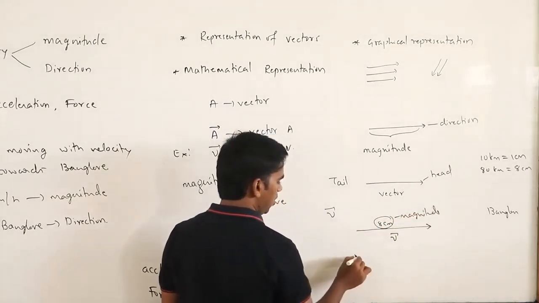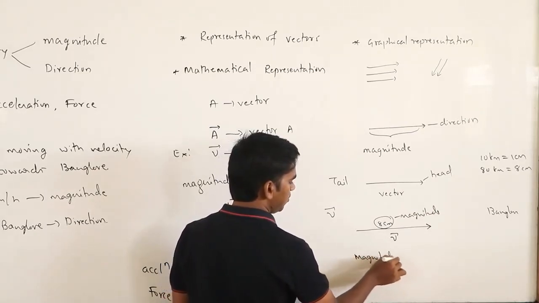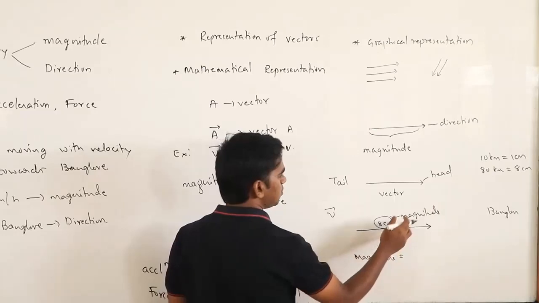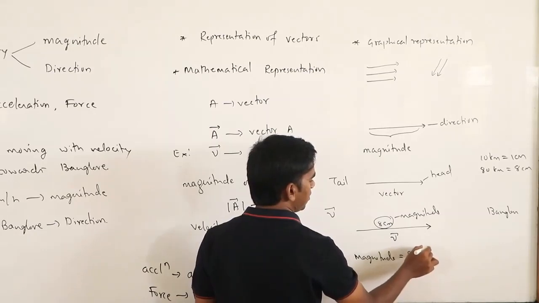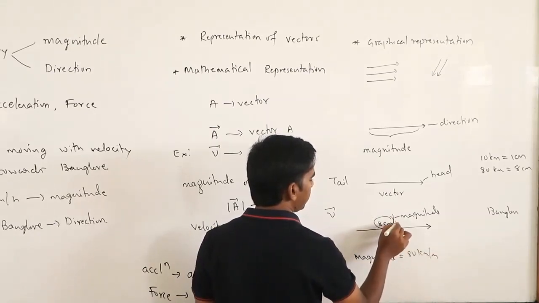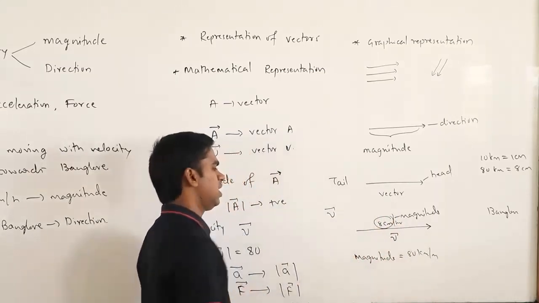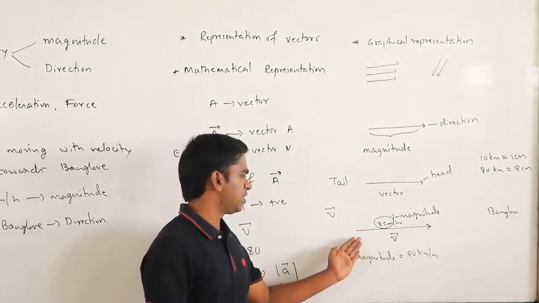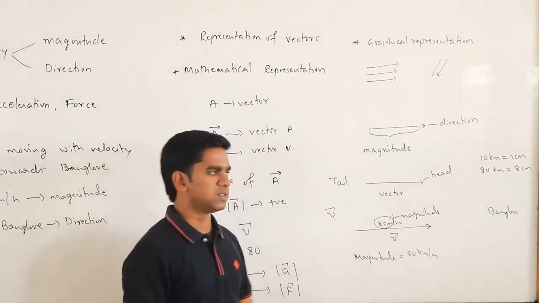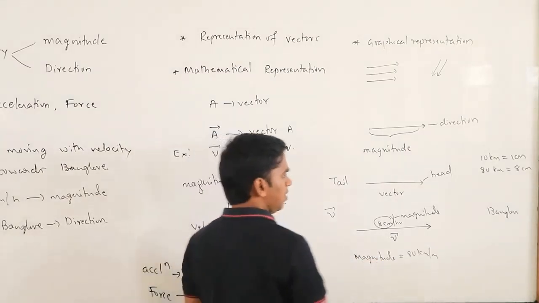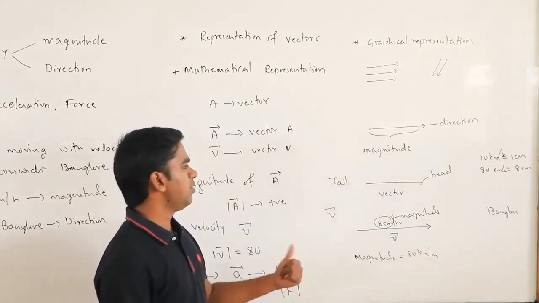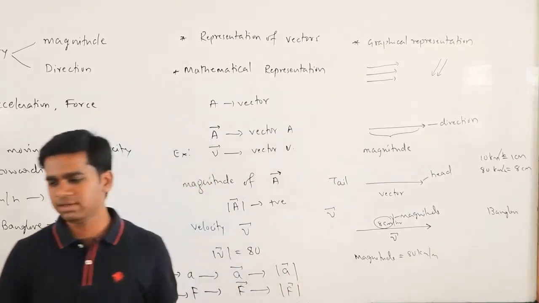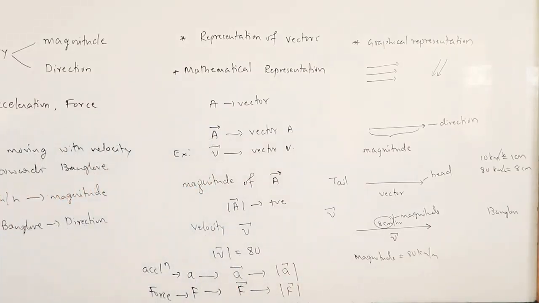When they ask the magnitude, you have to convert. You cannot write 8 centimeters, so you have to write it again as 80 kilometer per hour. Like that, 88 centimeter per hour. This is how we can convert your big values to vectors. It is all per hour, so no need to worry about those things. This is how we can represent vectors in graphical and mathematical representation.